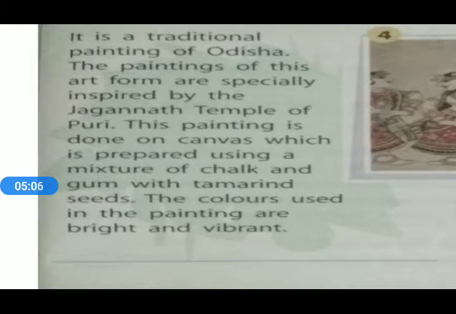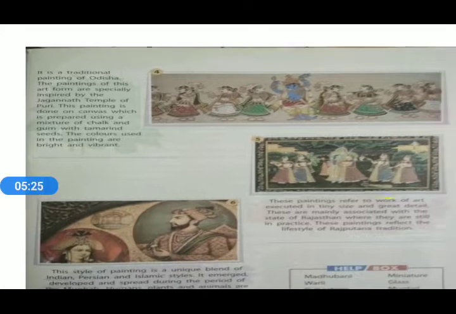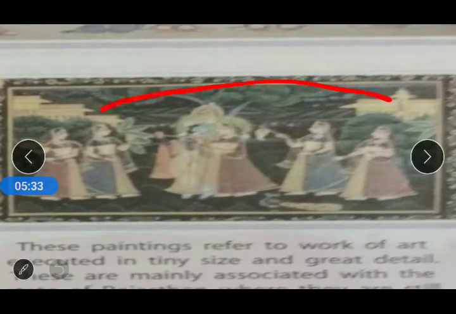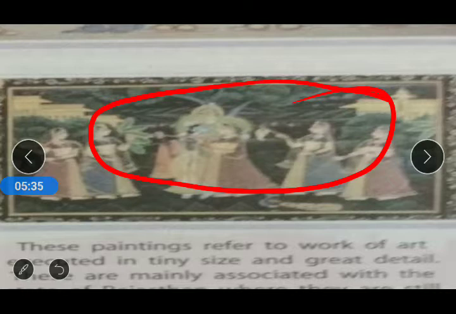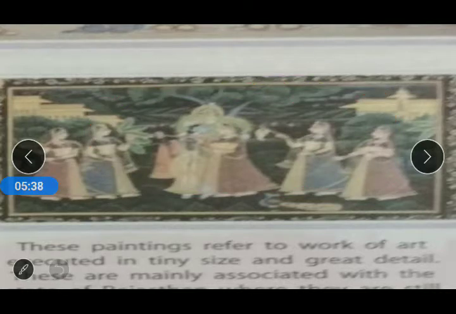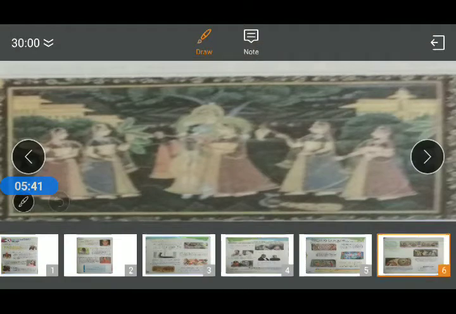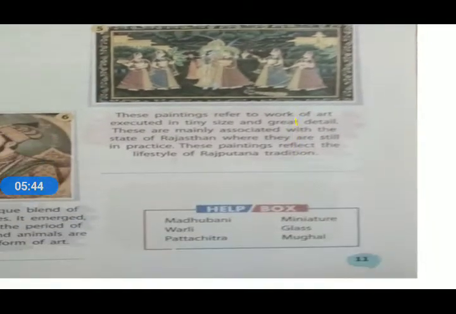That means this traditional art form is related to the state of Odisha, and we had to identify according to the description what is the name of that art form. That art form is called Pat Chitra. Now we will move to the next art form, and we have to identify it. As you can see, another art form has been given to us. This is the picture of the art form, and we have to identify this. So here the description has been given to us.